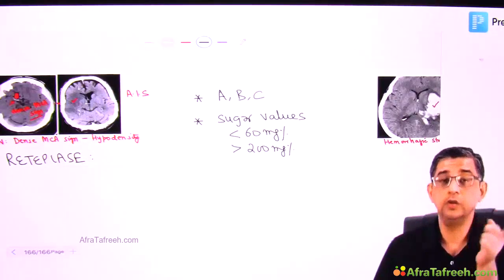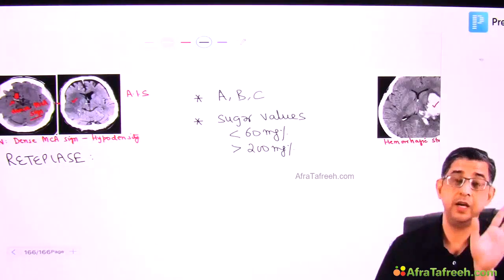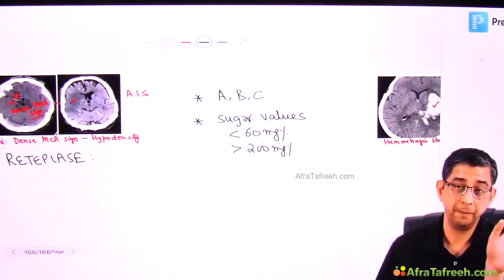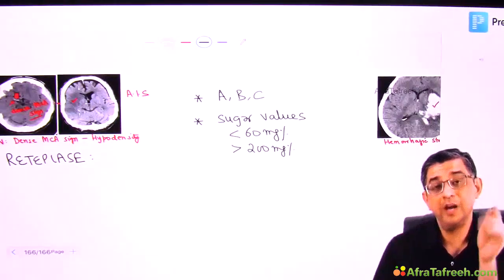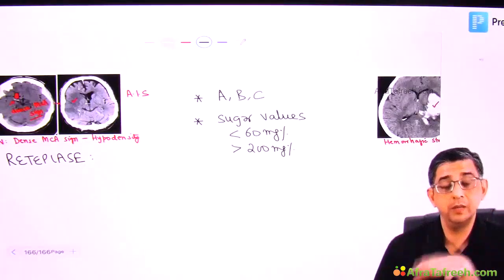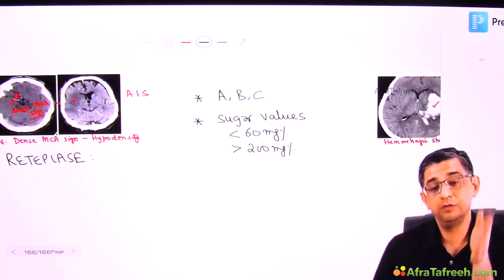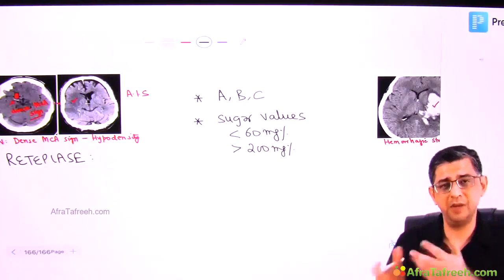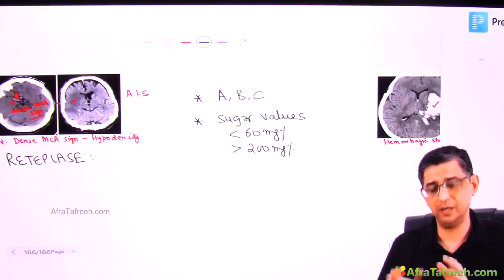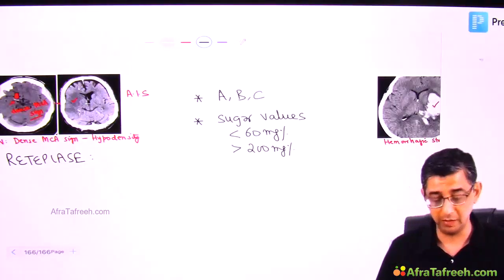Lots of times in India, you will have this history present: my dad was okay before he went to bed, he developed stroke in his sleep. So we can't predict at what time he developed stroke in his sleep. We will take it from the time that he lay on his bed, or the family members realized that okay, he's sleeping. From that time we'll take the onset of development of stroke.